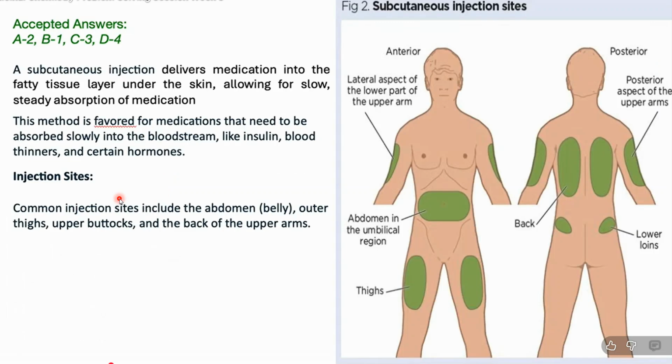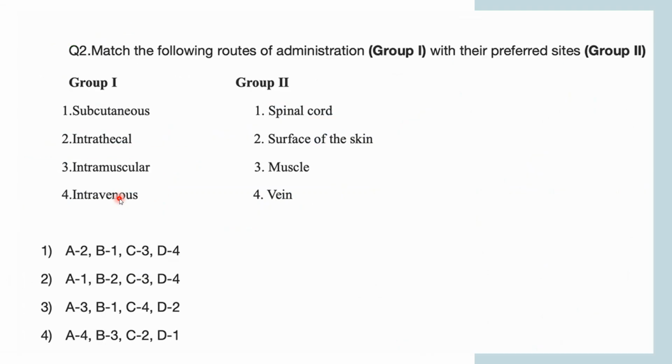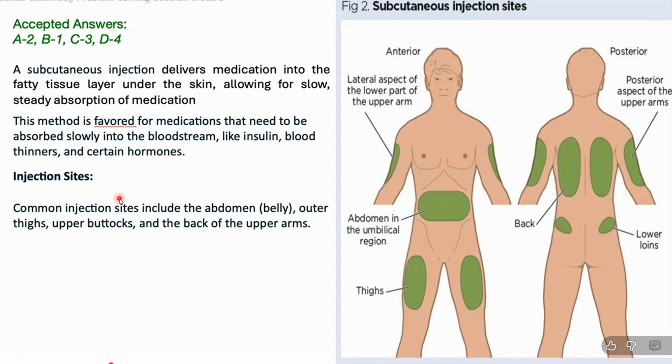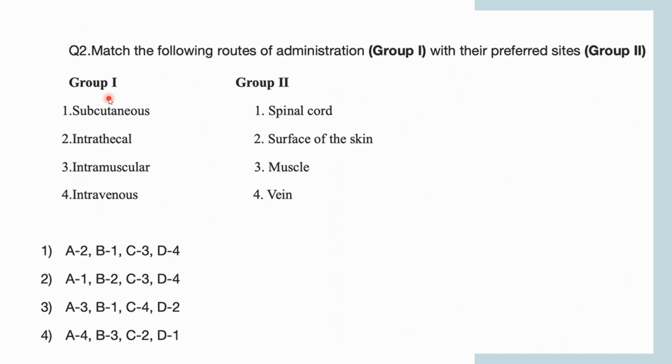Okay, so the right answer will be option number one. In option number one, A to B, subcutaneous is given to the surface of the skin. Intrathecal is given to the spinal cord. Intramuscular, as the name suggests, is given to the muscle. And intravenous injections are given to veins, as the name suggests. So option number one will be the right answer.